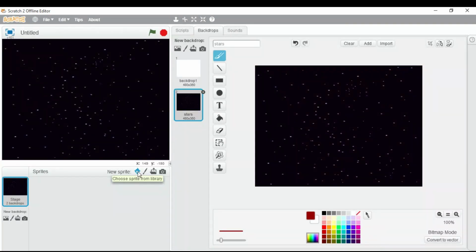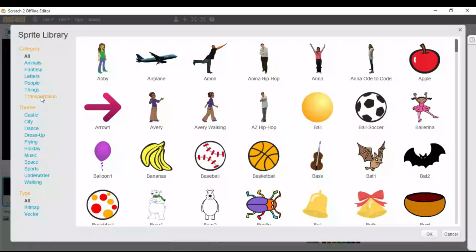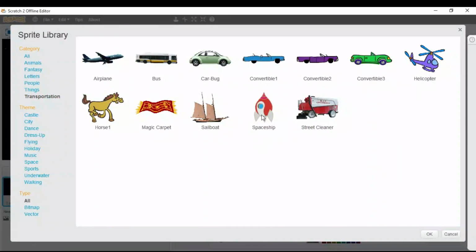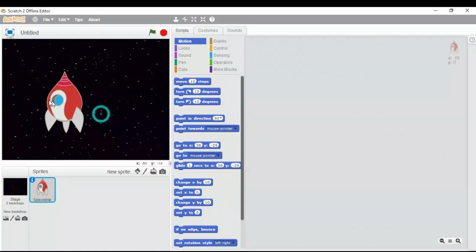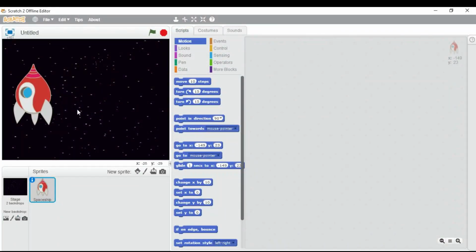Next step is to add our spaceship. So click on this choose a sprite from library icon, click on the transportation category and select this spaceship. Click on the OK button. So you can see we have added our spaceship. But we need to change its direction towards the right hand side.